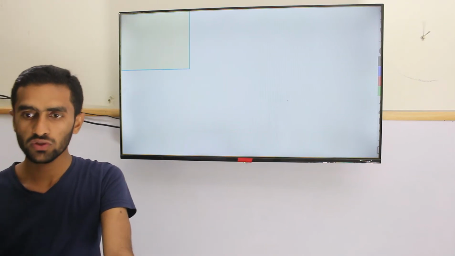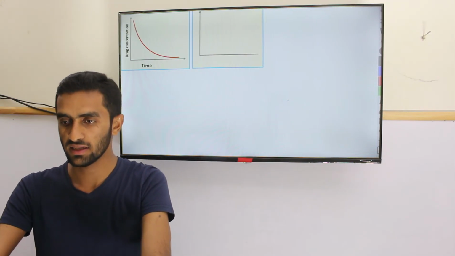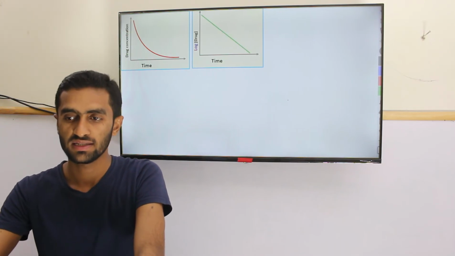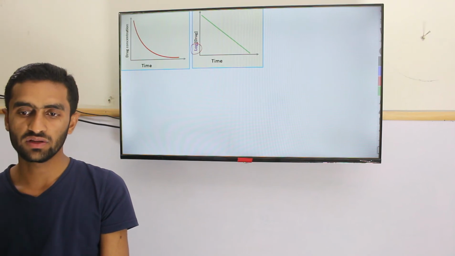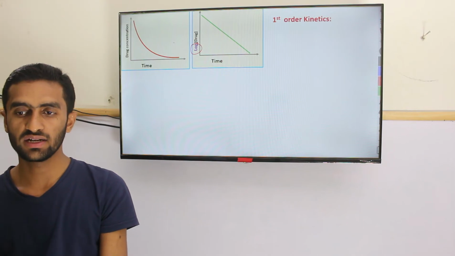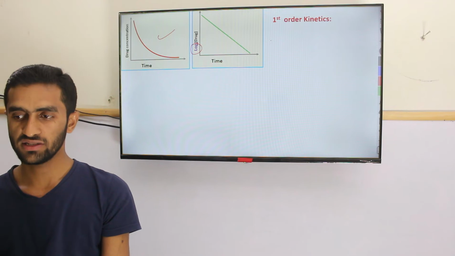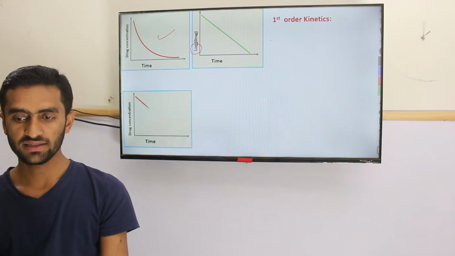Okay, so what is important is to clear this concept in the normal graph versus the logarithm graph. You can see here I have mentioned the log. So this is normal. What is this graph? It's for first order. So it's a normal graph for first order. This is the logarithm graph for first order. While here, if you look at it, it's the opposite.